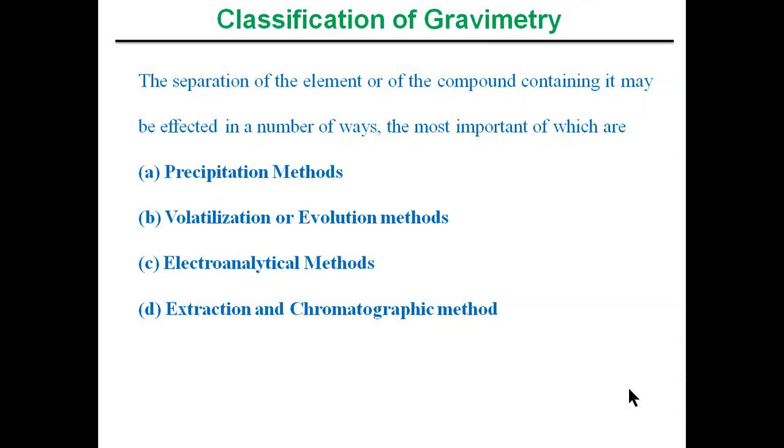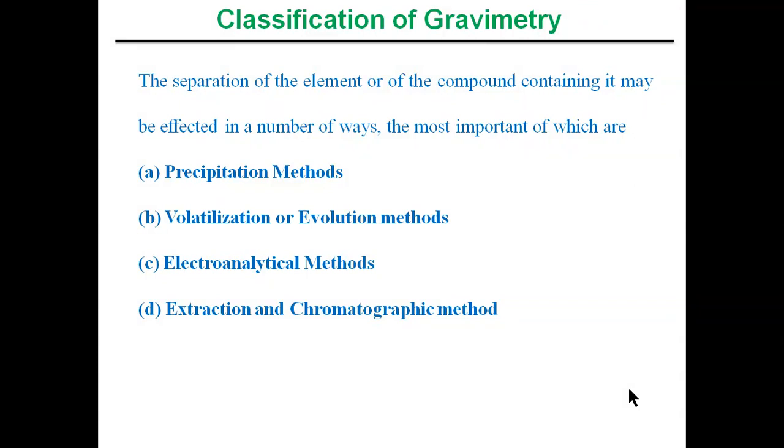The first one is the precipitation method, where we add the precipitation reagent to the sample mixture, which is in the solution form. The precipitation reagent precipitates the required analyte, and then we do the gravimetric analysis further.